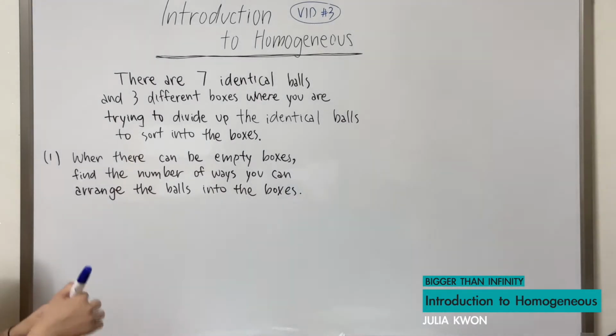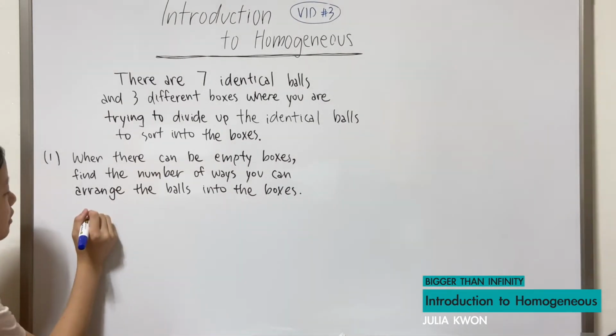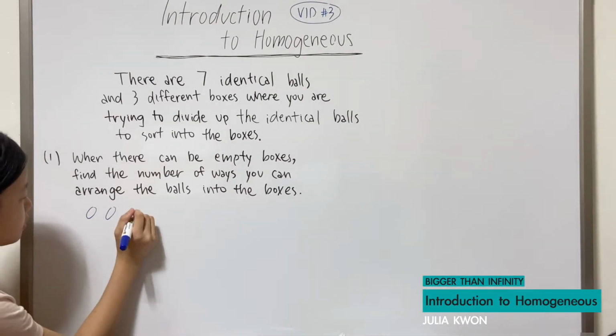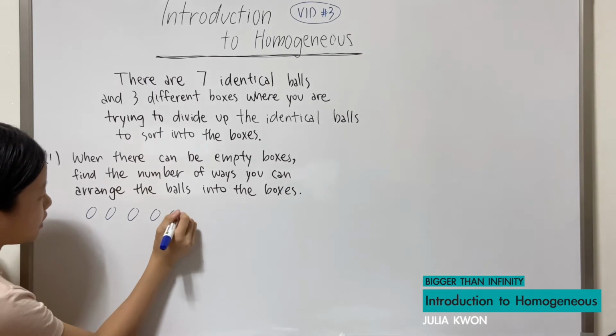So first, I'm going to draw 7 identical balls.